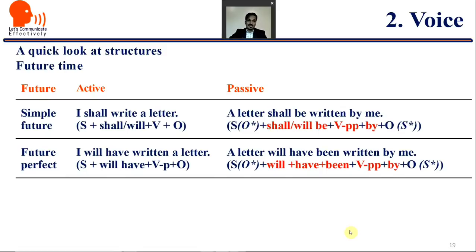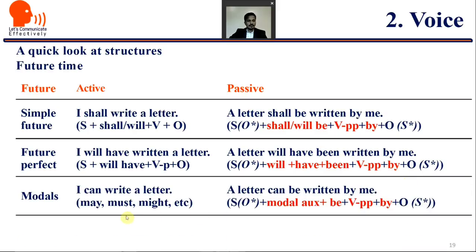Alright, so future time: there are only two passives. The third, the perfect continuous future, is not converted into passive. So simple future: I shall write a letter, a letter shall be written by me. Future perfect: I will have written a letter, a letter will have been written by me. Here we are taking shall, will plus be, verb past participle, by, or will here and have been, verb past participle, by, and the object. With modals also we make the passive in this way.